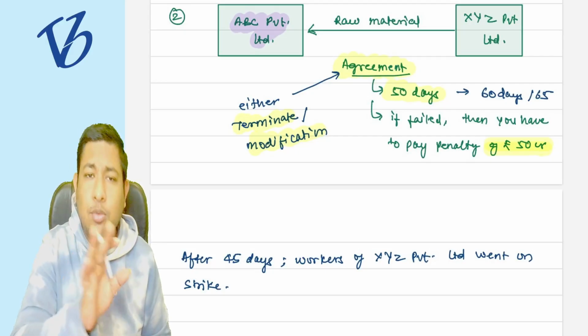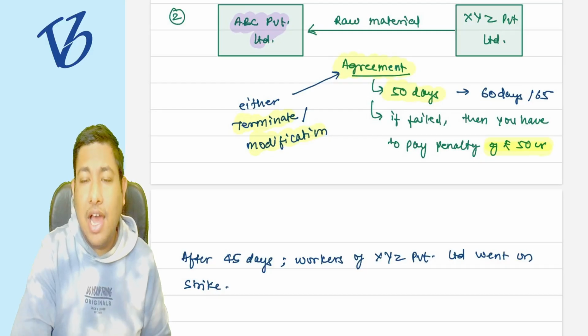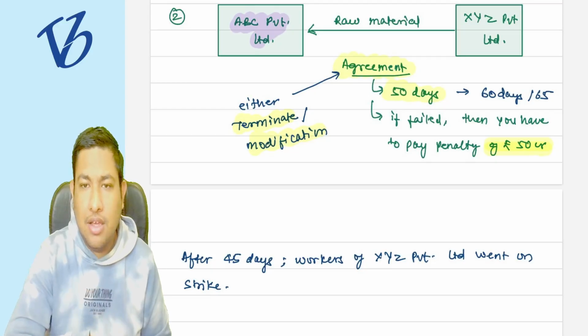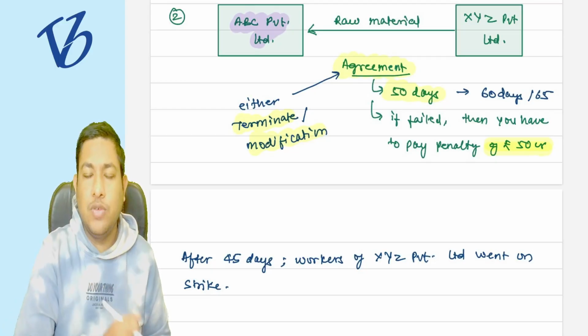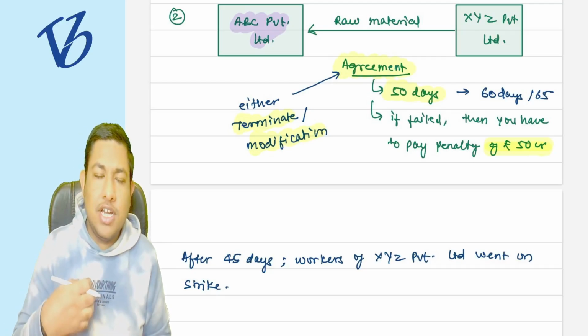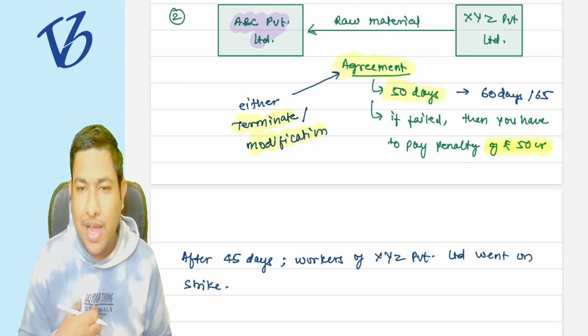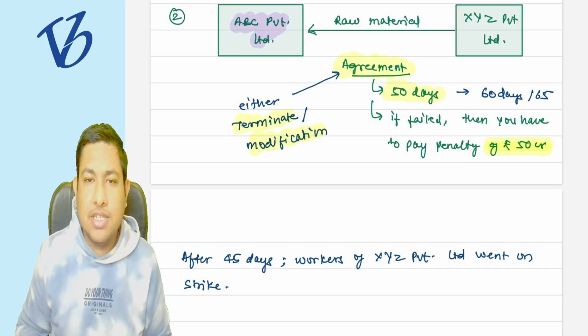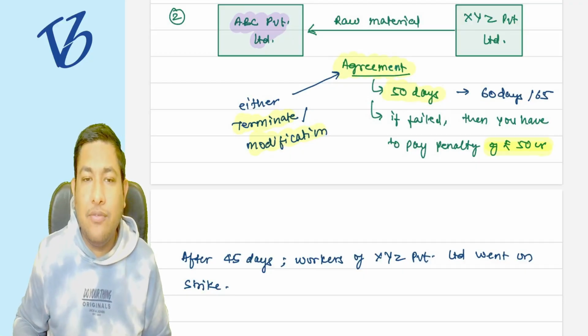Yes, you can modify it, but you will say that I had a loss because of your strike. I have to deliver the goods within 50 days, and now I need 60 to 65 days. So it is a loss of reputation for my business. So I can give you the extension. I can modify the agreement.